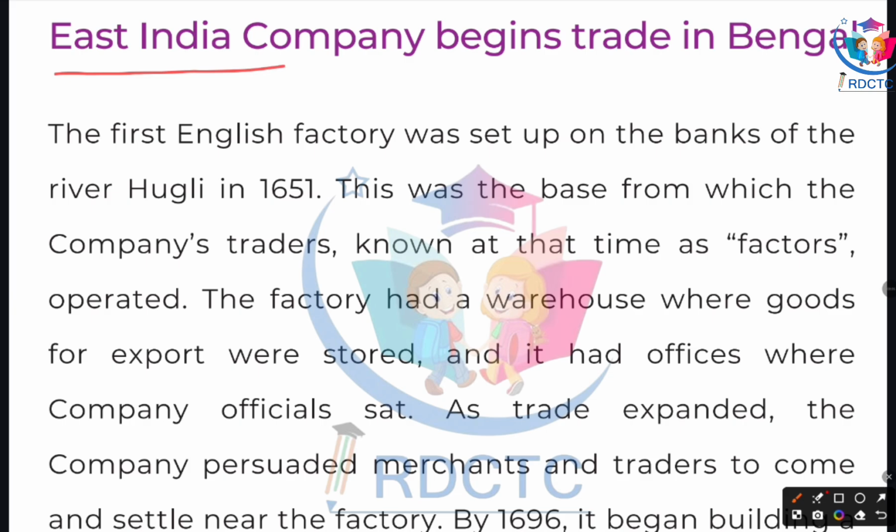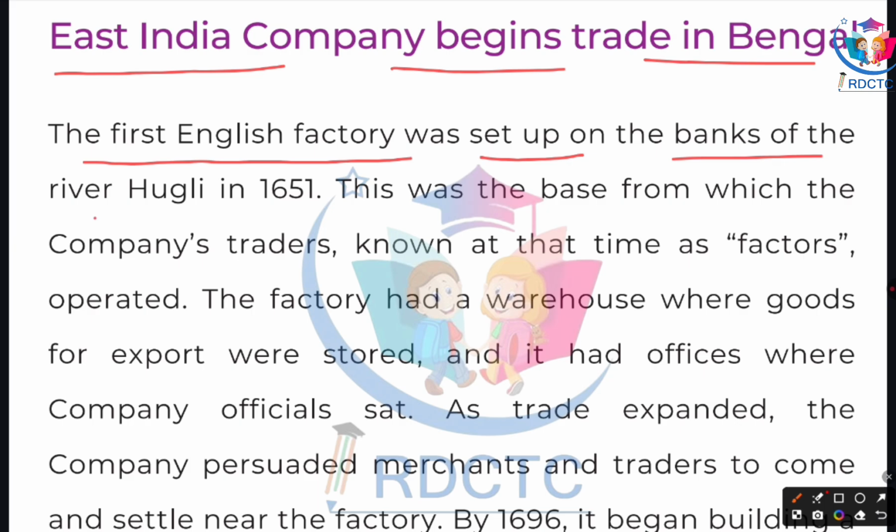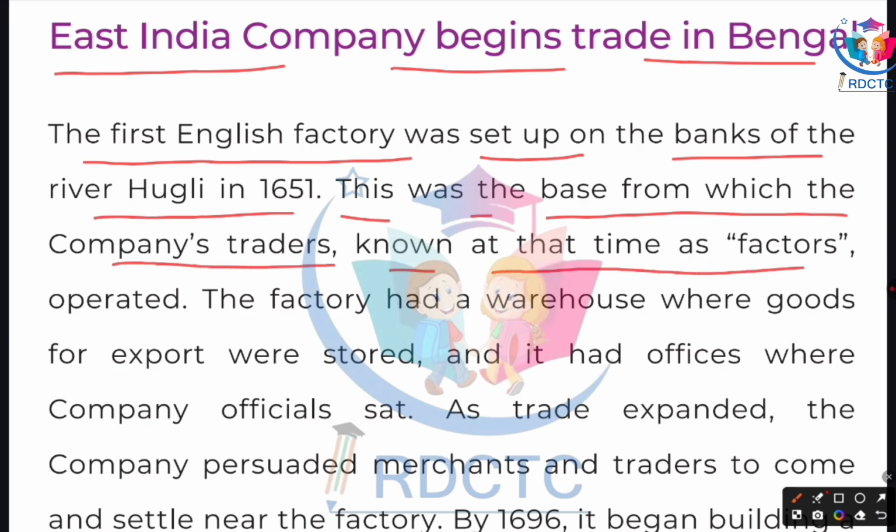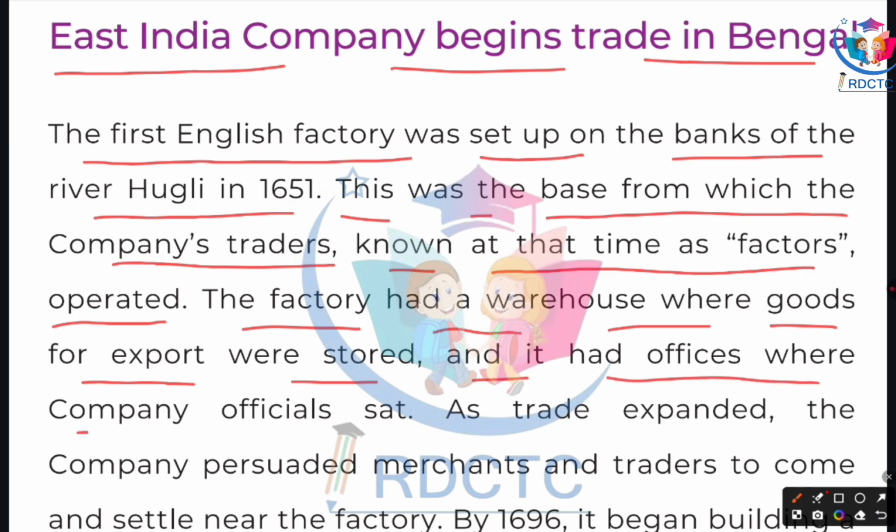East India Company begins trade in Bengal. The first English factory was set up on the bank of the river Hooghly in 1651. This was the base from which the company's traders, known at that time as factors, operated. The factory had a warehouse where goods for export were stored, and it had offices where company officials sat.